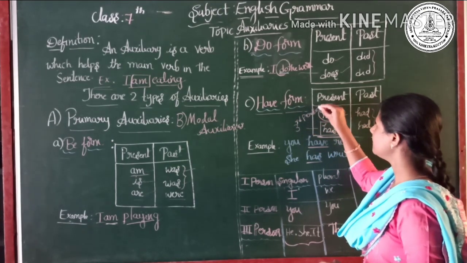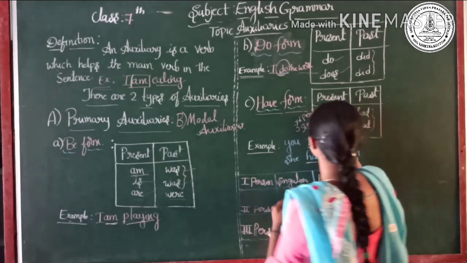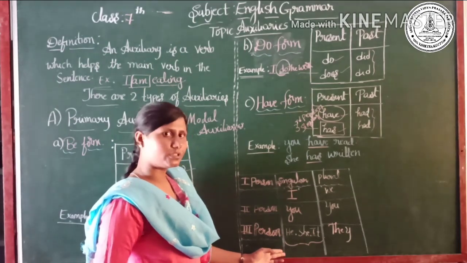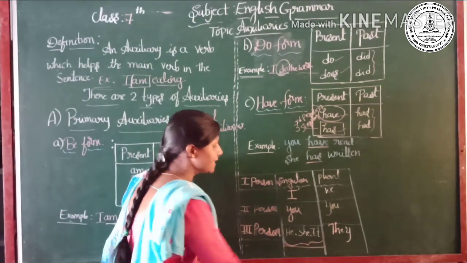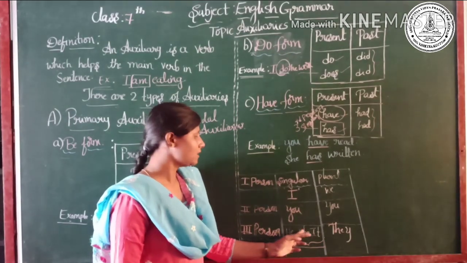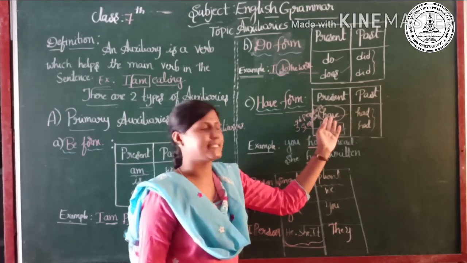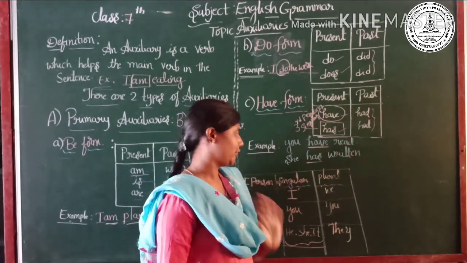singulars. See, third person singulars. I hope you have an idea about this which I have given already. So these are the third person singulars. For only he, she, it, has is used in the present tense, whereas in the past tense, had is used.